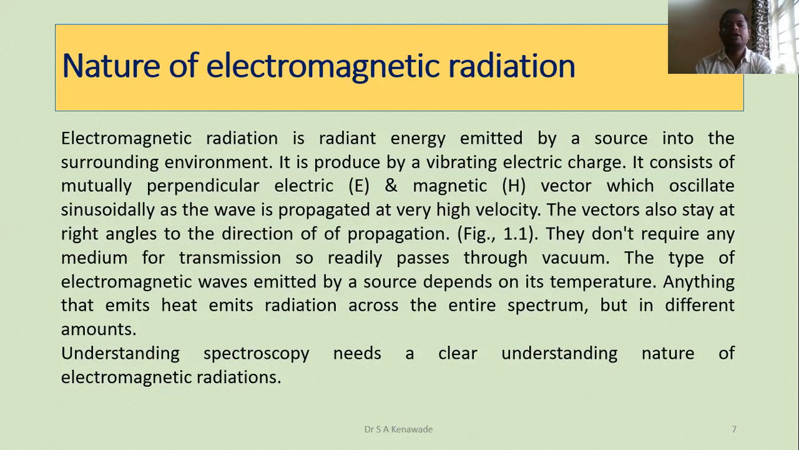Electromagnetic radiation is radiant energy emitted by a source into the surrounding environment. Yes, electromagnetic radiation is radiant energy. It is light. This light energy is emitted by a source into the surroundings. It can be produced by a vibrating electric charge at the source. It consists of mutually perpendicular electric, that is E, and magnetic, that is H, vectors, which oscillate sinusoidally as a wave propagating at very high velocity.